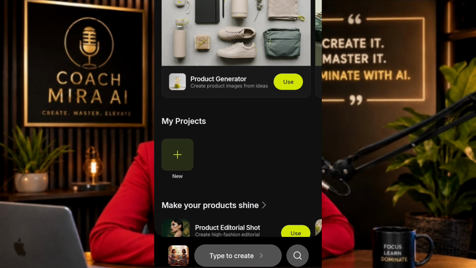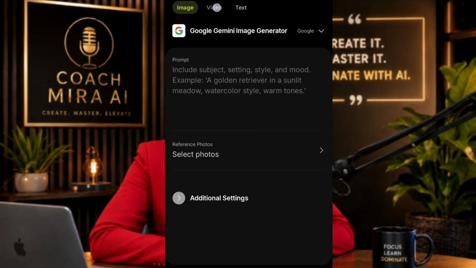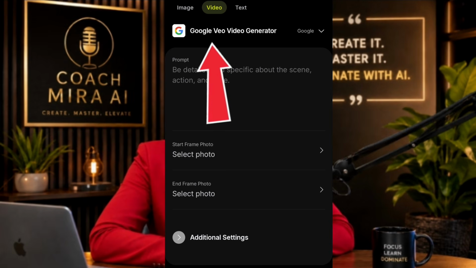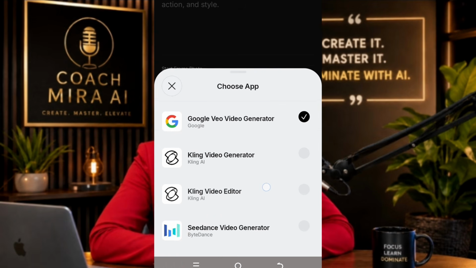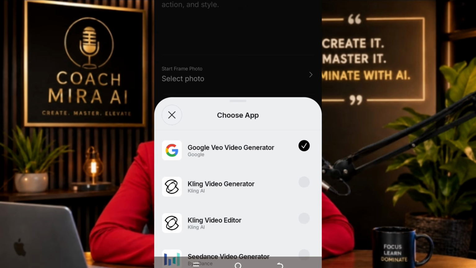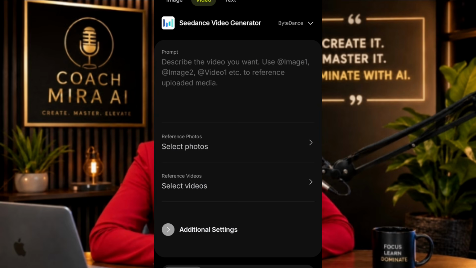Now the next thing I'm going to do is click on type to create. When I click on type to create, I'm going to see video. So this is for video, image reference to video, and you're going to see text. I'm going to try out video first. When you click on video, you're going to see different AI tools you can use: Google Veo, video generator, Kling, and Seedance. So let's try out Seedance. This is where you describe what you want to generate. So I'm going to paste my prompt here.